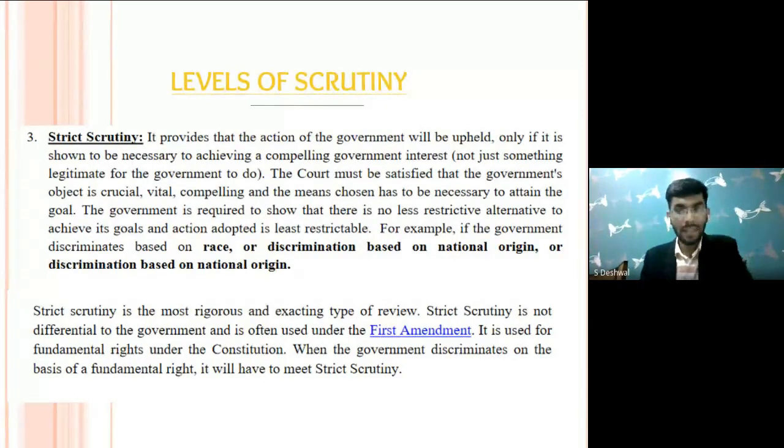And it very similarly resonates with what we have seen in the threefold test, what has been envisaged by the Indian Supreme Court in Puttaswamy, that the means that the government is actually using.